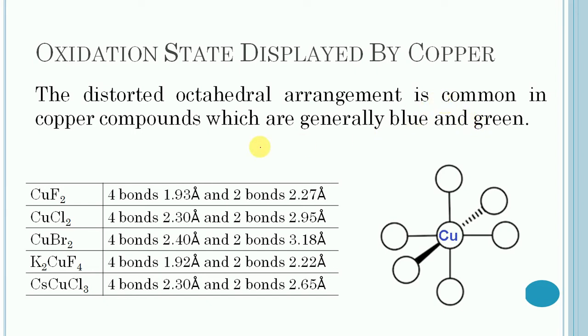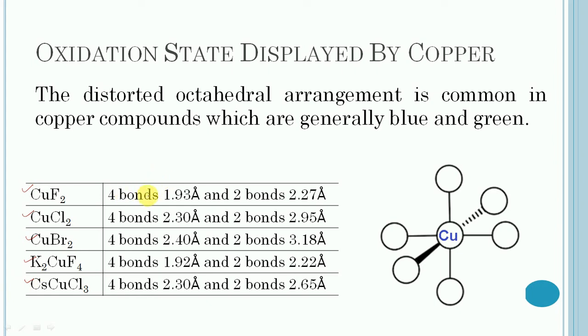So the bond lengths of various bonds are given for copper fluoride, copper dichloride, bromide, and for these two complexes.